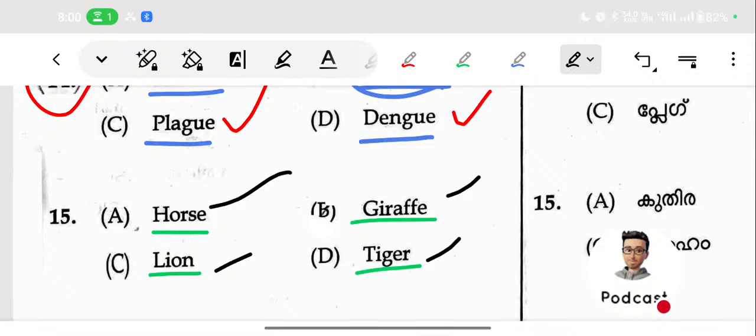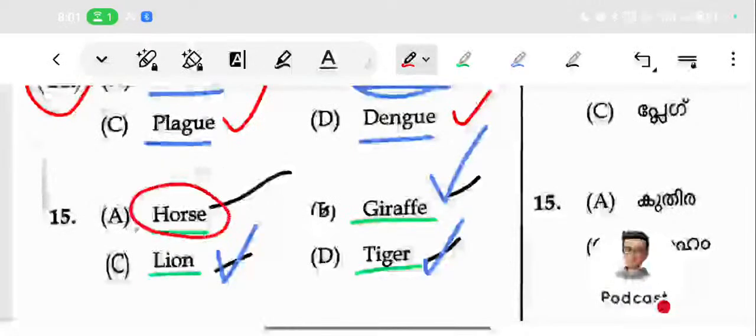Giraffe is present in the forest, the grassland. Tiger is present in the forest. Lion is also present in the forest. Horse we can domesticate. So that's the odd property. So horse can be domesticated, so horse will be the answer. The answer to the 15th question will be horse.